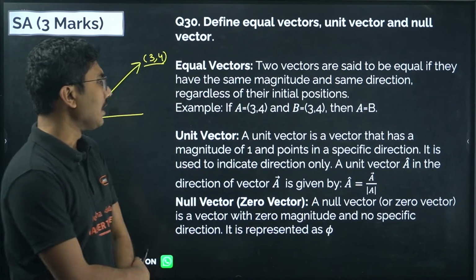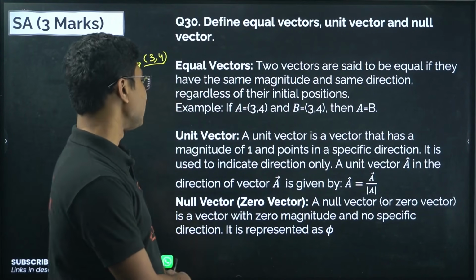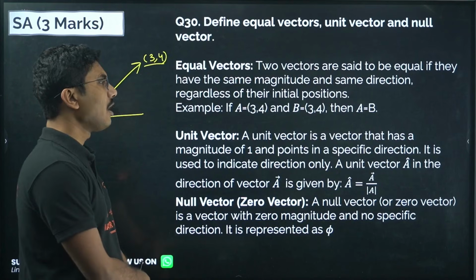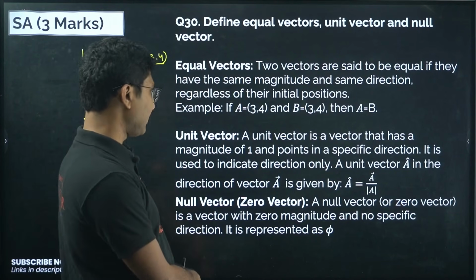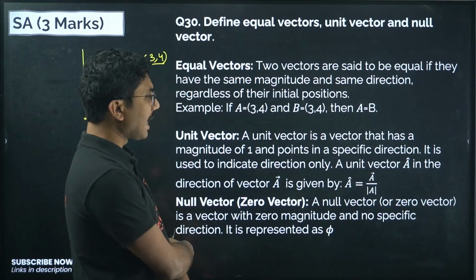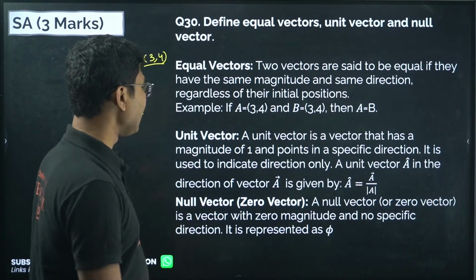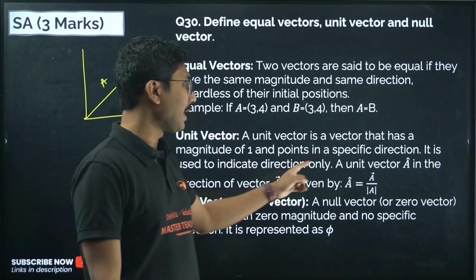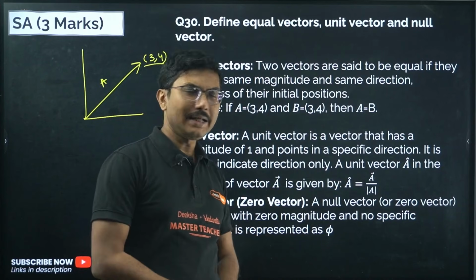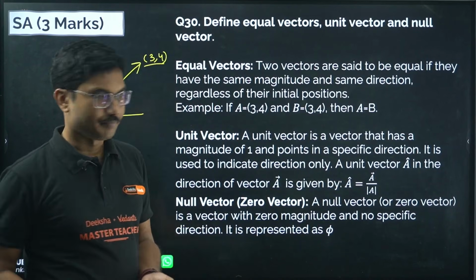Unit vector. A unit vector is a vector that has a magnitude of 1 and points in a specific direction. It is used to indicate the direction only. A unit vector a cap in the direction of a vector a is given by a cap equals to a by modulus of a.